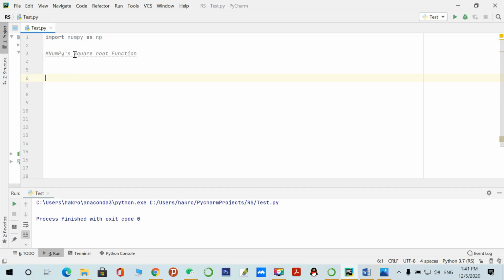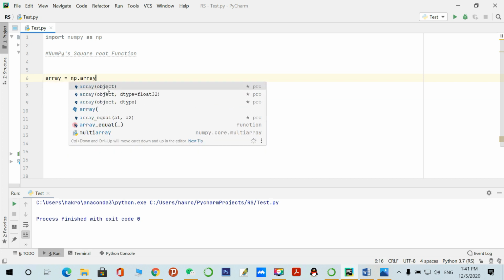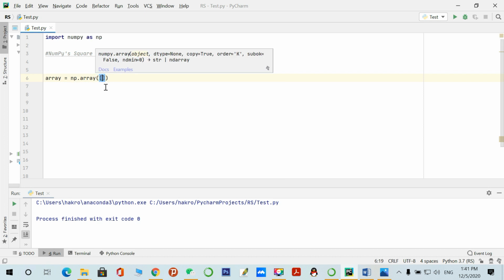The NumPy square root function basically finds the square root of a number. So let's create an array with the NumPy library function array, and you just create a one-dimensional array, for example 100, 49 and 9.